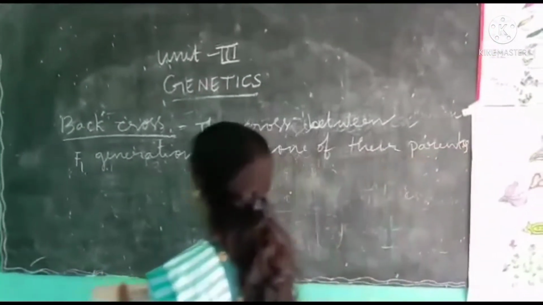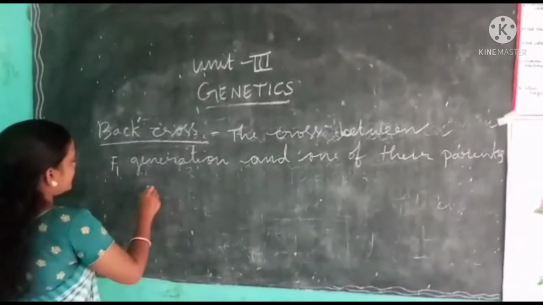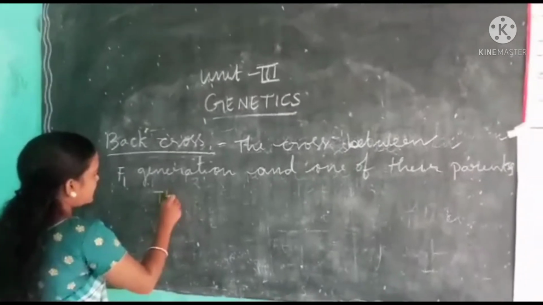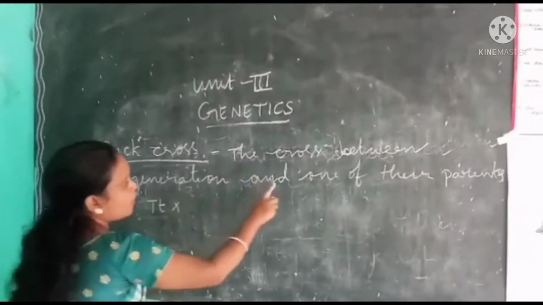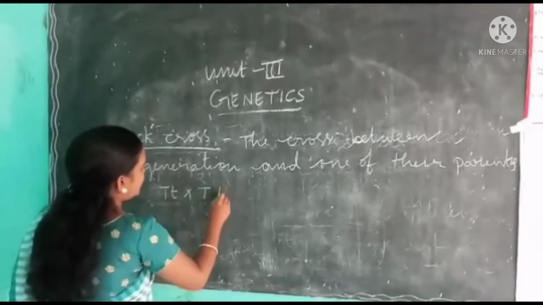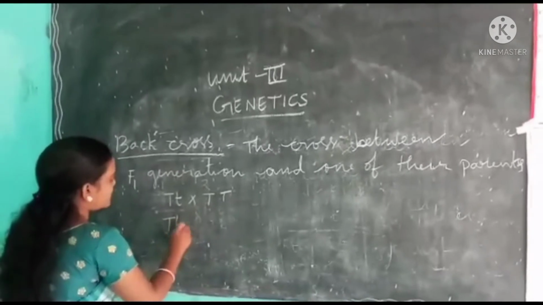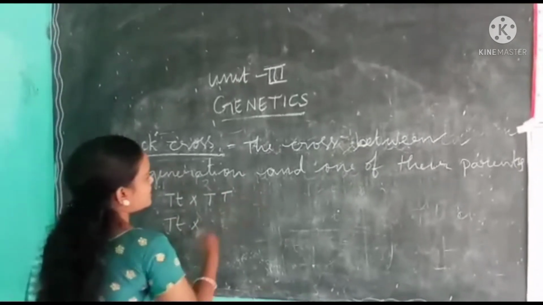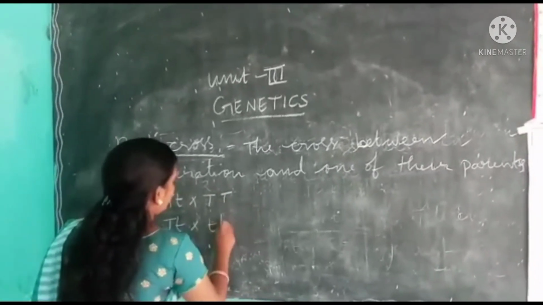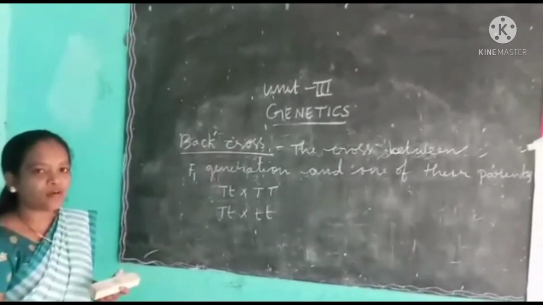Okay, this is backcross. See, F1 generation means capital T small t, with one of their parents. One of their parents means here capital T capital T. And again F1 generation, capital T small t, with another parent which is recessive, that is small t small t. This is called backcross. Okay students, is it clear now?